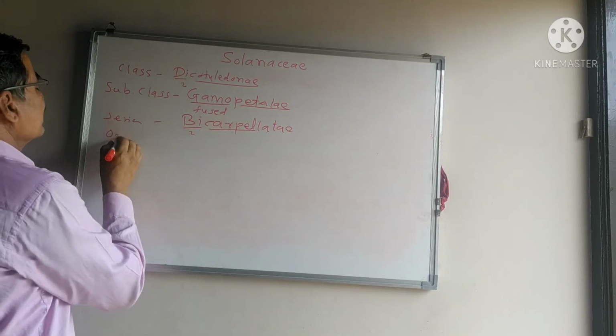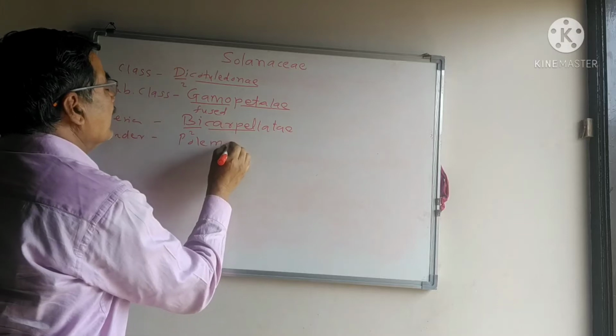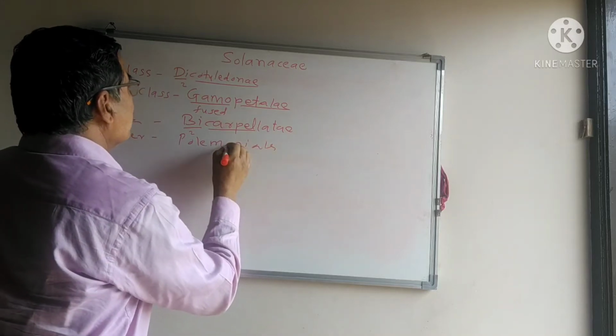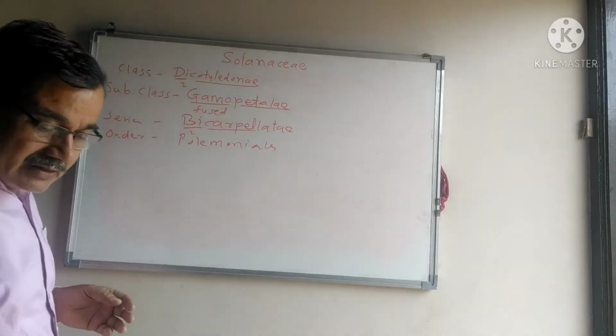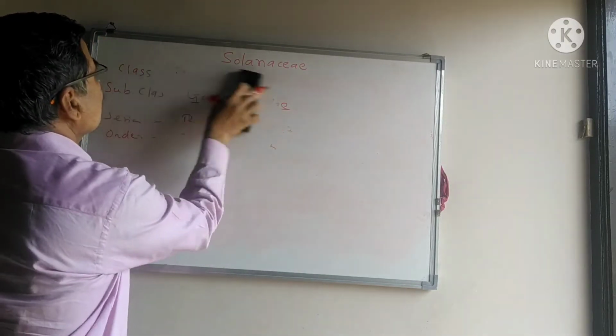Order Polymoniales. Family Solanaceae. This is the classification of the family Solanaceae.